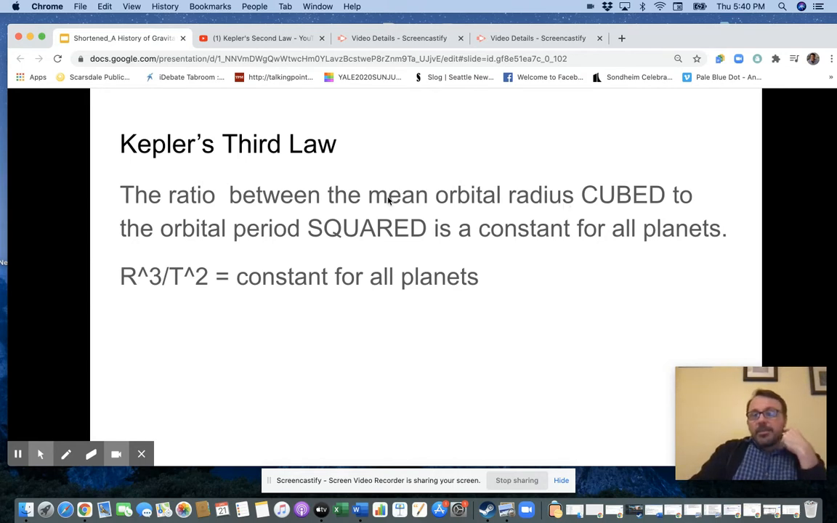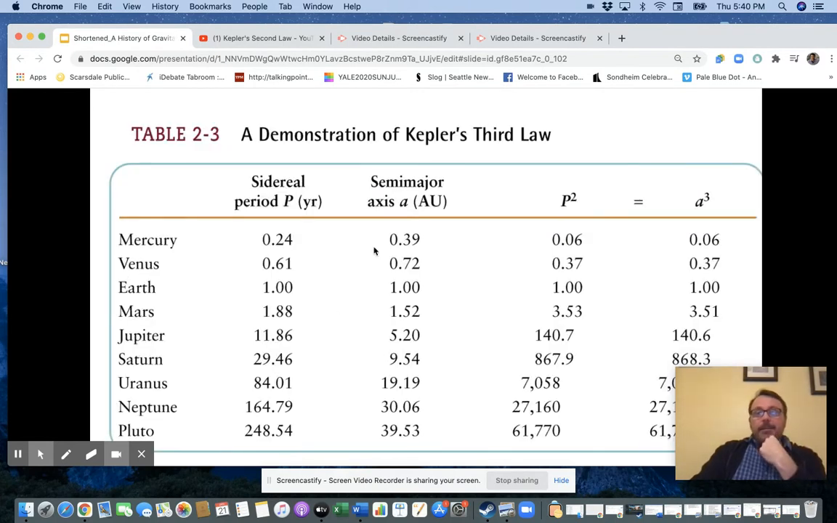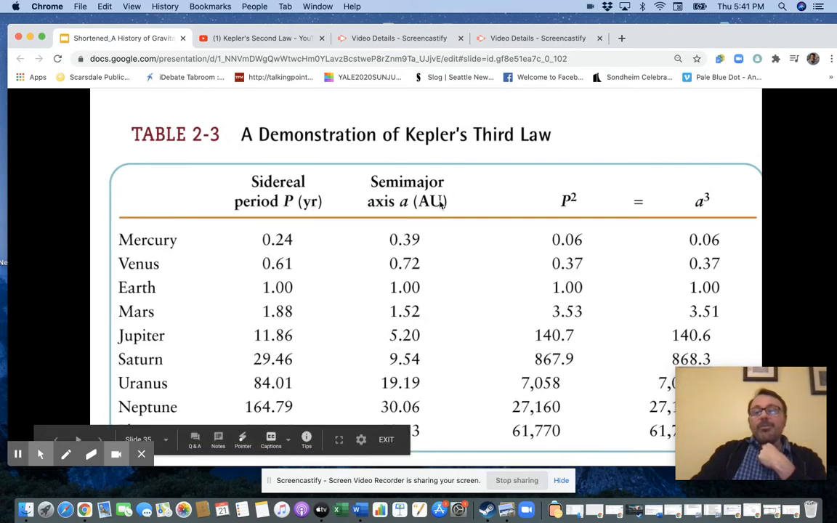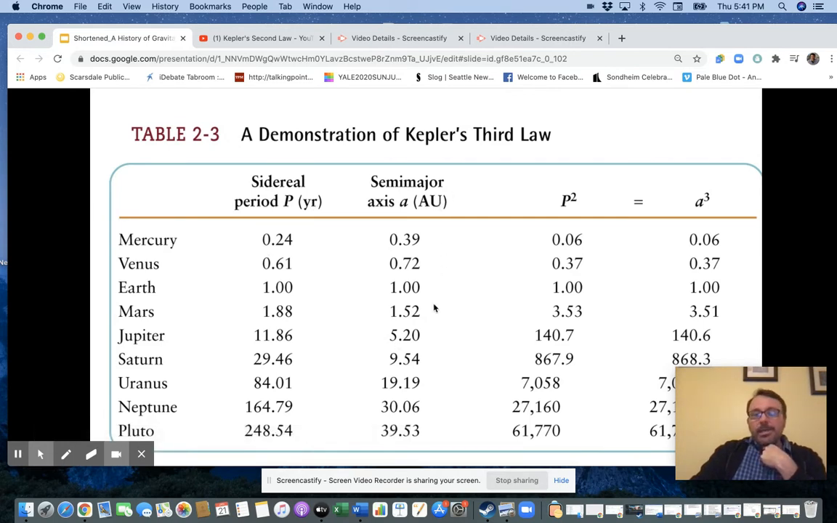So if you take the mean orbital radius cubed over the period squared, that number is the same for all of the planets. Okay, and let me go back to that. So that's what we have here. We have the period in Earth years, and we have the radius in something called AUs. And AU is, if you notice, Earth is 1 AU of a radius. The distance between the Earth and Sun on average is the definition of an AU. So Mercury has less than an AU, Venus is less, all these more. If you take this number squared and this number cubed, and you put them in a ratio, you get the same thing, okay?